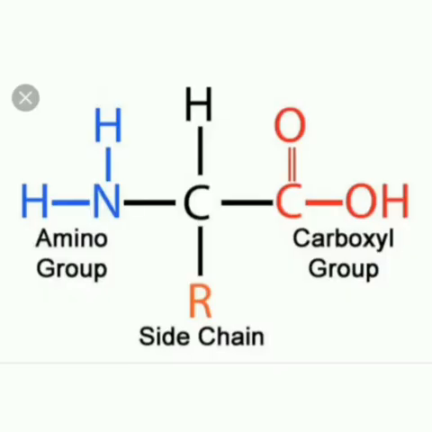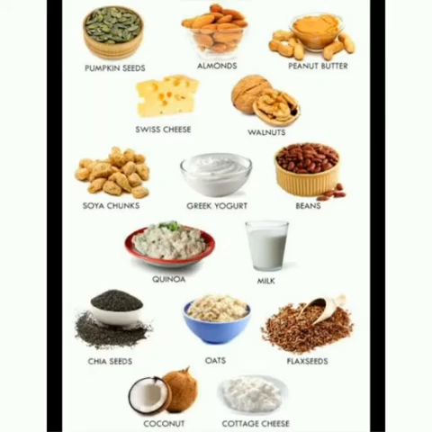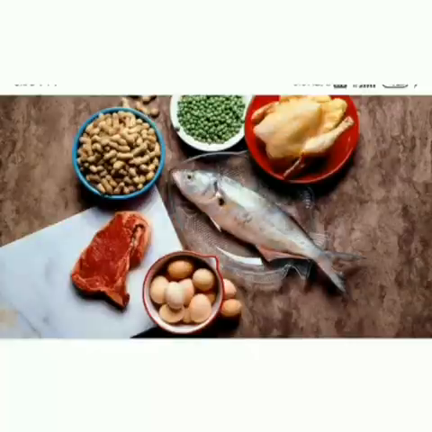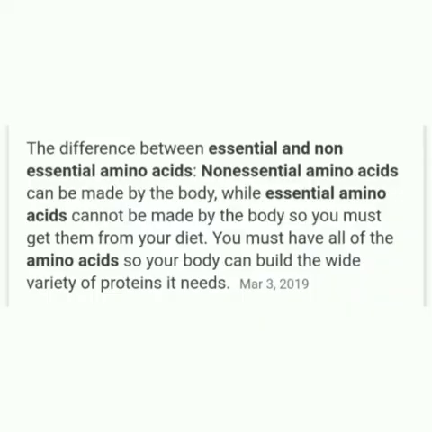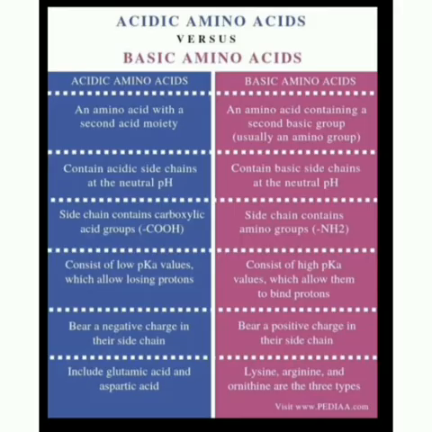Proteins. Proteins are polymers of alpha amino acids. Sources of proteins are milk, cheese, pulses, etc. Amino acids are divided into essential and non-essential. The amino acids which can be synthesized in the body are called non-essential amino acids. On the other hand, those which cannot be synthesized in the body and must be obtained through diet are known as essential amino acids. There are 20 amino acids: 3 basic, 3 acidic and 14 neutral.